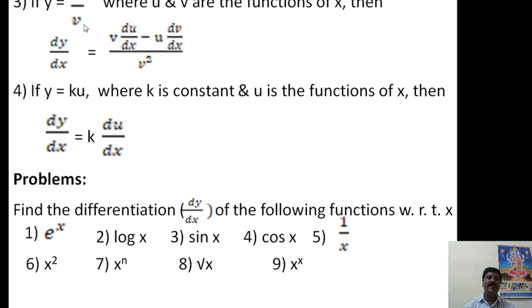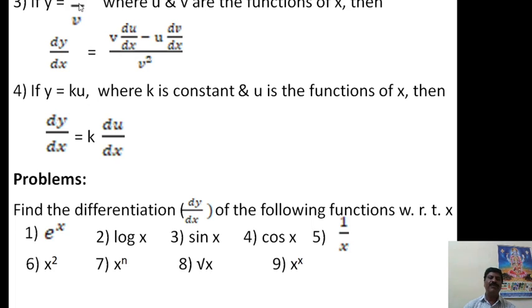Now here for that, in the denominator, take the second function squared, meaning v square you have to take, and then in the numerator keep the second function as it is, take the differentiation of the first function, and compulsorily you keep minus, then put the first function as it is, take the differentiation of the second function. This rule is called the quotient rule.